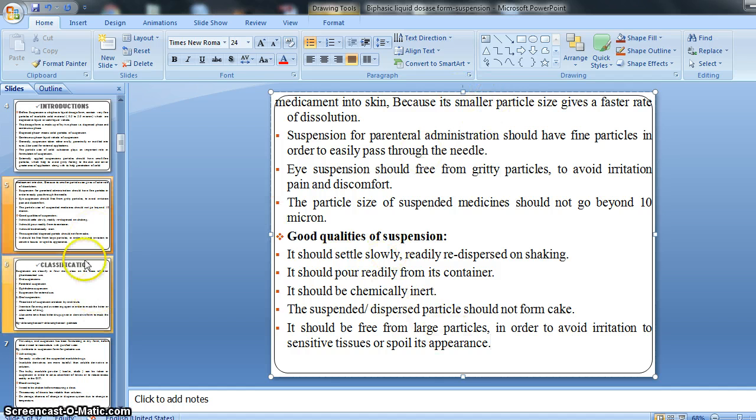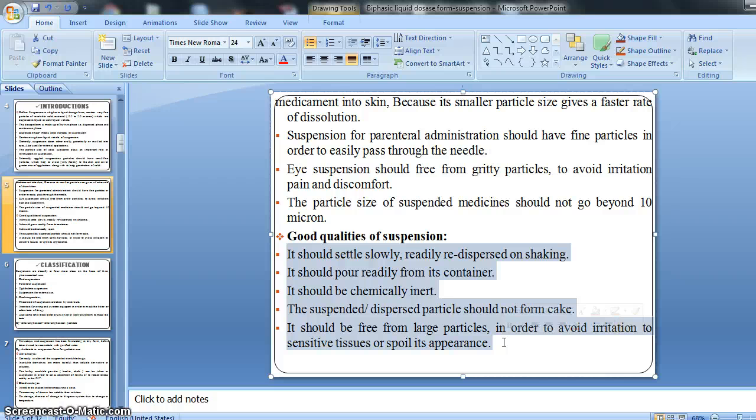So these are the qualities. If our suspension has these qualities, then we call it a suspension of good quality.